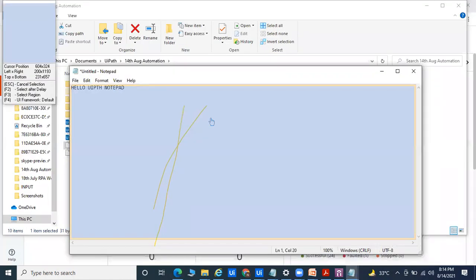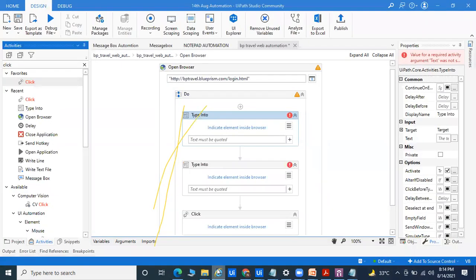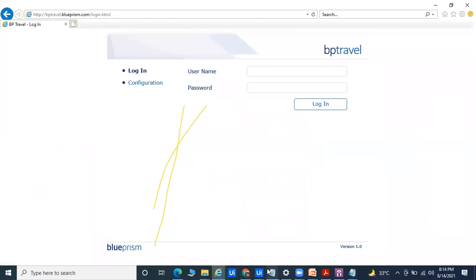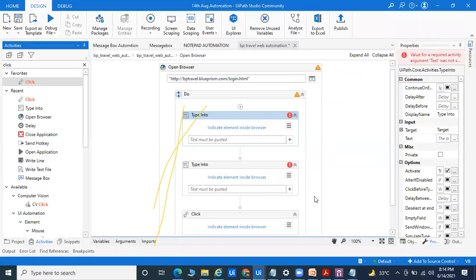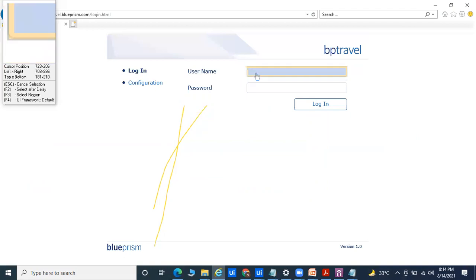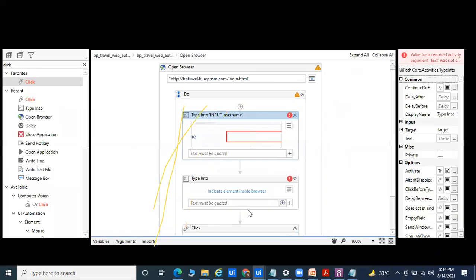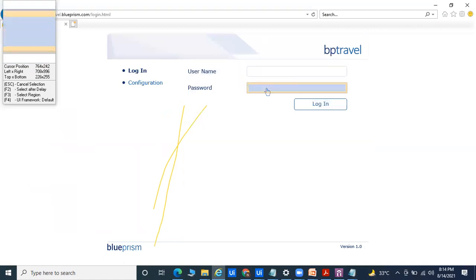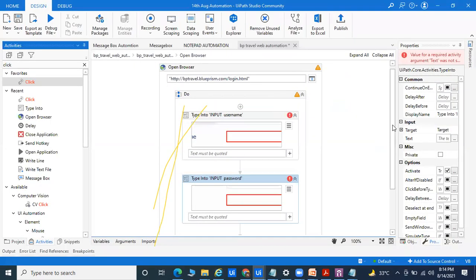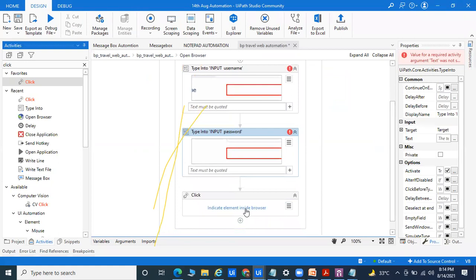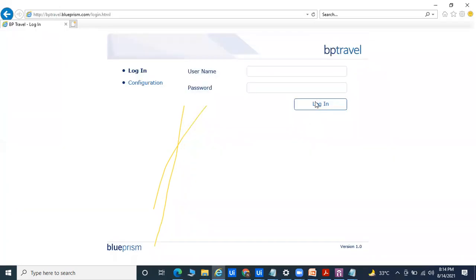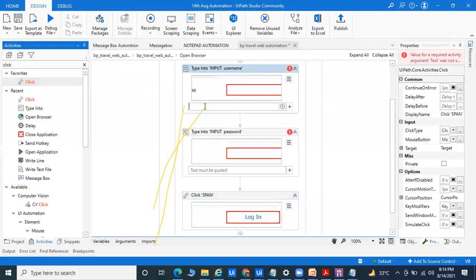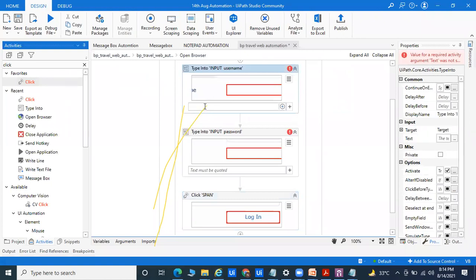In the backend, you have to open this website, and then we'll automate. I'll indicate on screen for your ID, then automate the password, and then go for the Click button, the login.